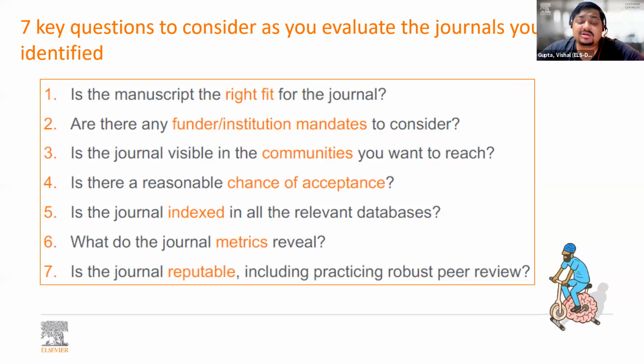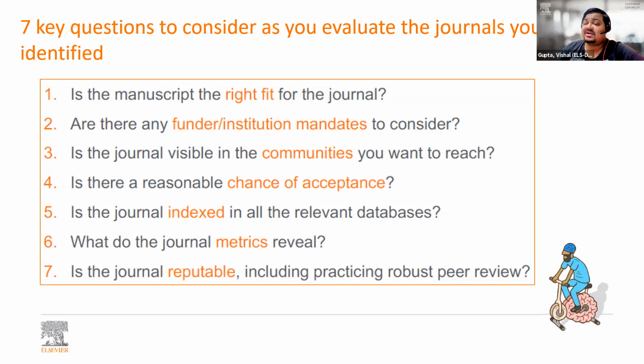And then, what do journal metrics reveal? See, metrics comes at point number 6. So don't run after metrics alone, and follow the golden rule: don't rely on one metric, and always use more than one quantitative metric, along with using a qualitative metric as well. These are extremely important to maintain the balance, complement the strengths and compensate for the weaknesses.